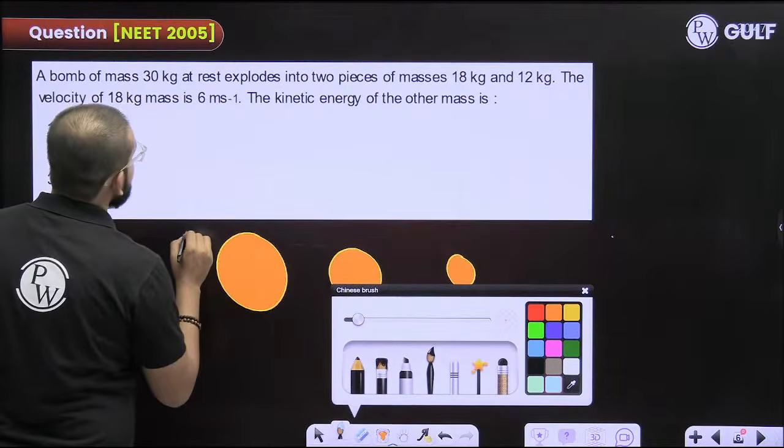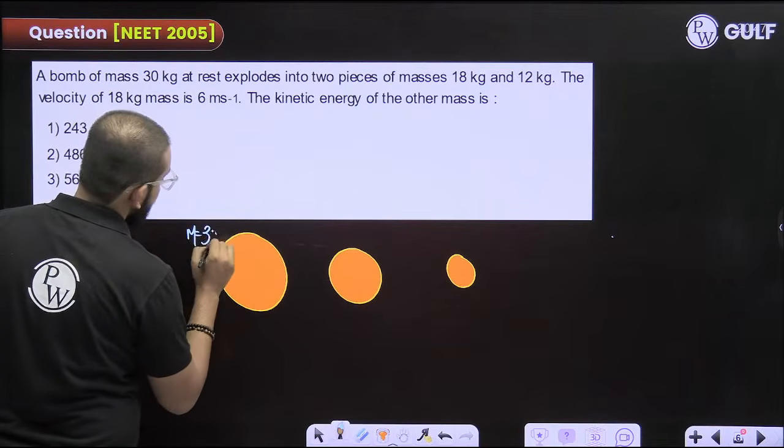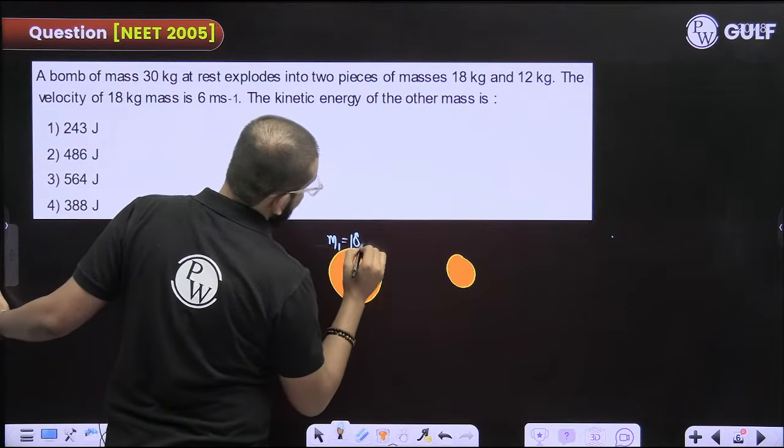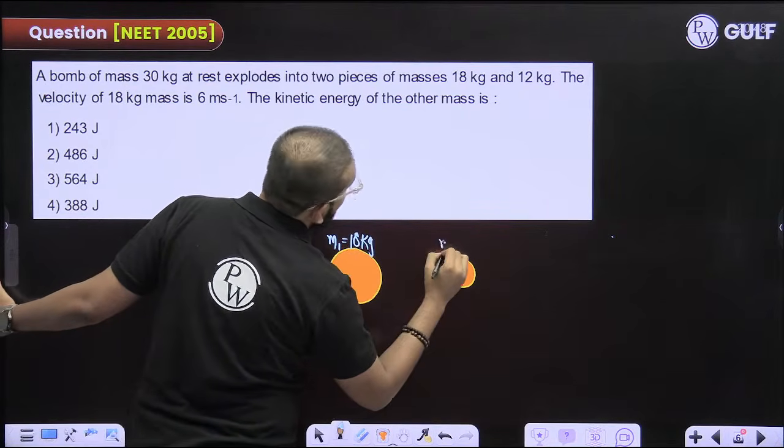So this is a mass of 30 kg, which exploded into 18 kg and 12 kg.